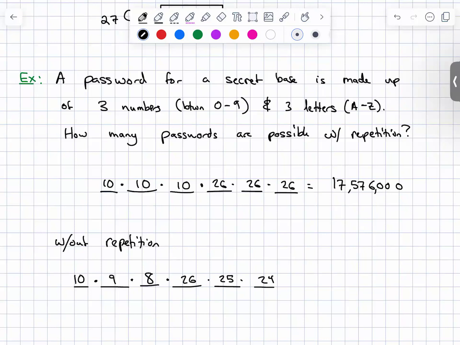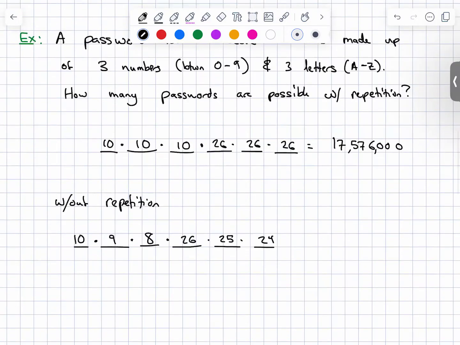And there's even more fun questions you can ask here. Maybe the requirement is that the numbers can be repeated, but the letters cannot be. Or the letters cannot be repeated, but the numbers can be. All those types of things. Whatever you want to do, but this one, 10 times 9 times 8 times 26 times 25 times 24, you get 11,232,000.